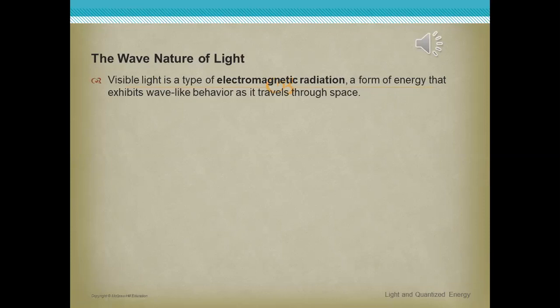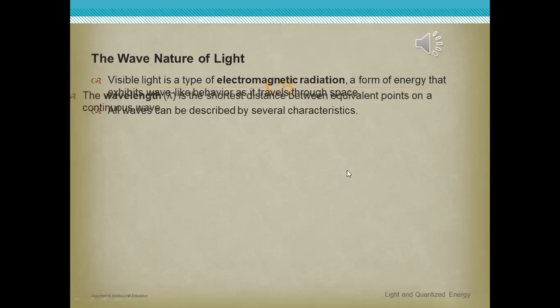The wave nature of light, as we said before: visible light is a type of electromagnetic radiation, a form of energy that exhibits wave-like behavior as it travels through space. After that, all waves can be described by several characteristics.